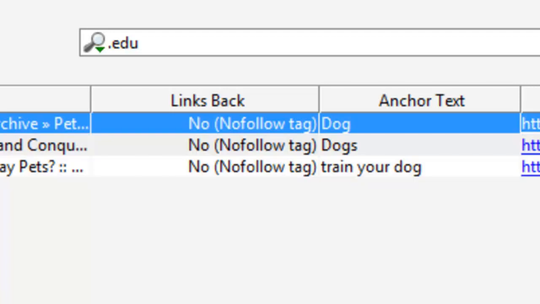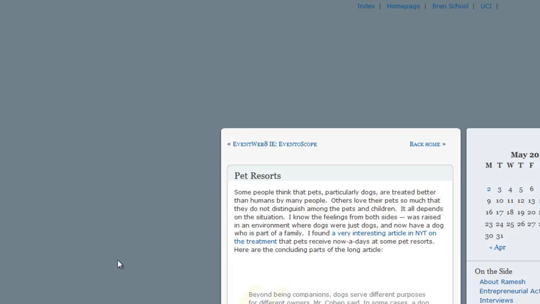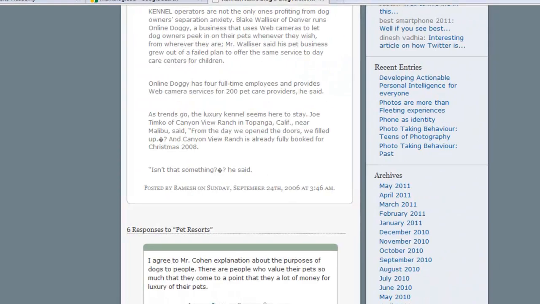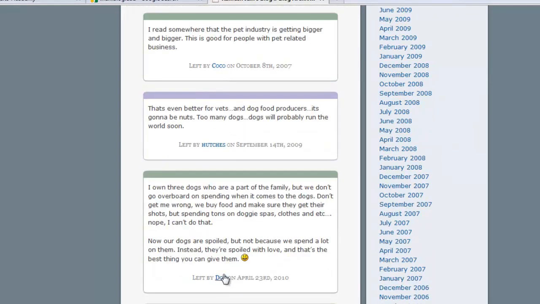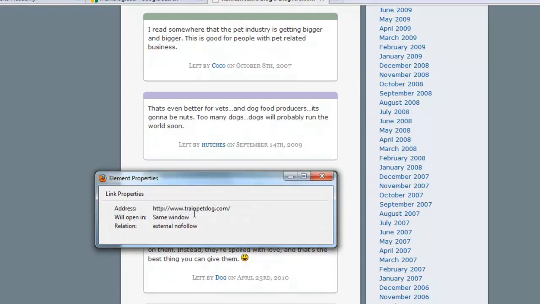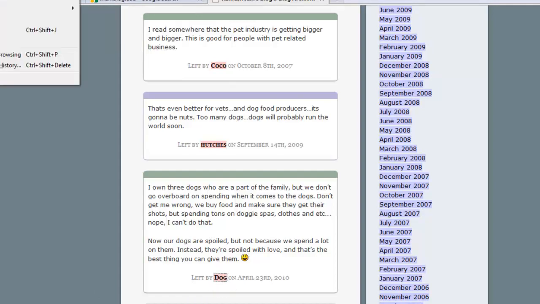But let's just look at one of them anyhow and see what it looks like. So it's just a standard blog, and essentially the way you'd get a backlink is commenting. You'd comment on the blog and leave your link wherever you can. See, that'll be our person there that we're looking at. Yep, that's their website there. So there's the link. It's on a PageRank 2. Everything is good about this link except one big problem. It's a nofollow. So you don't want nofollow backlinks.